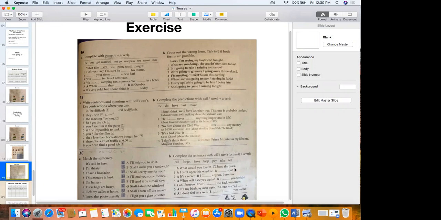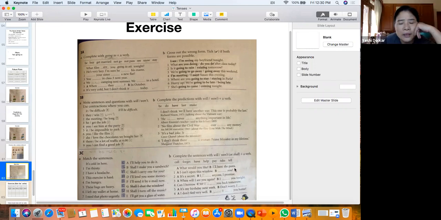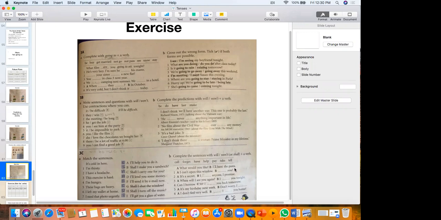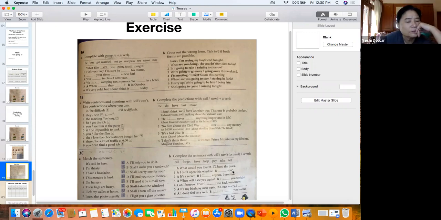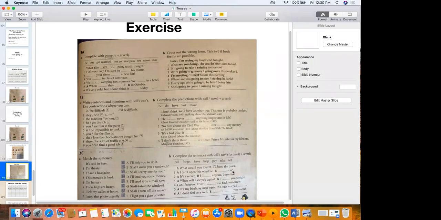Okay, so A says, I can't open this window. And B says, I will help you. Question. Shall I help you? Can I help you? Will I help you? Shall I help you?